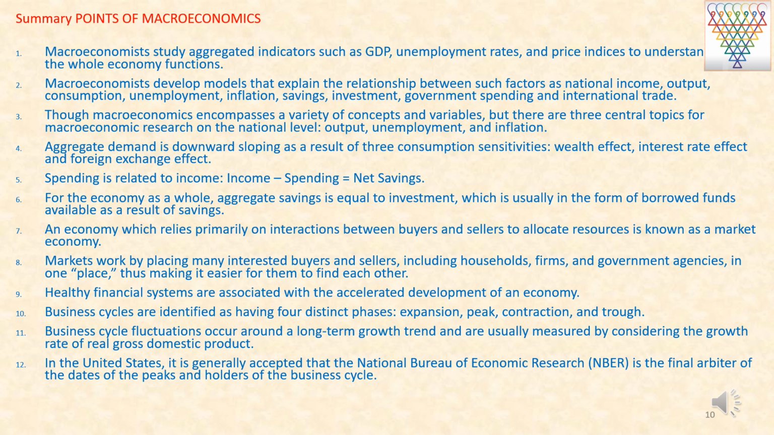Aggregate demand is downward sloping as a result of three consumption sensitivities, that is wealth effect, interest rate effect, and foreign exchange effect. Spending is related to income, that is income minus spending equals net savings. For the economy as a whole, aggregate saving is equal to investment, which is usually in the form of borrowed funds available as a result of savings.